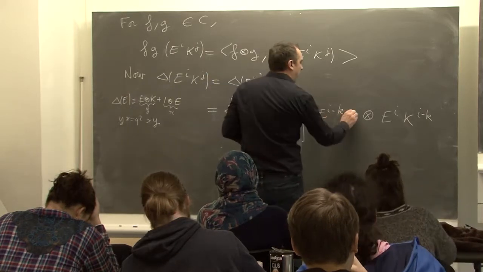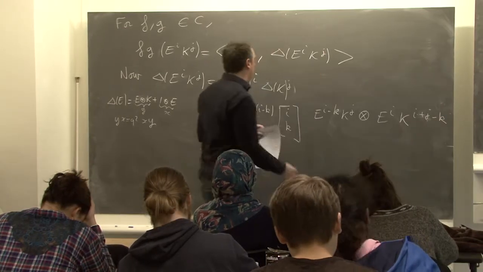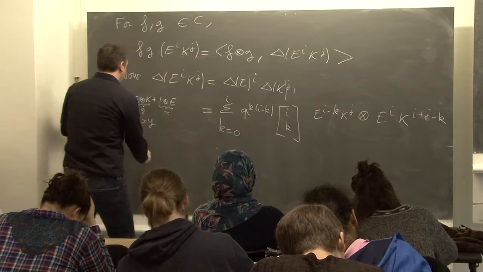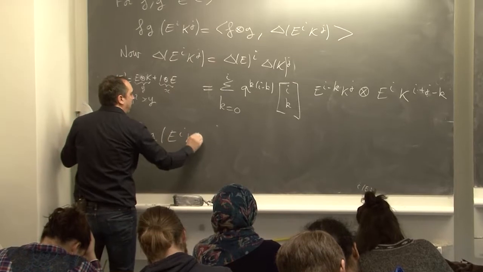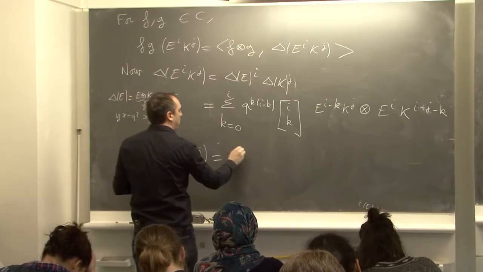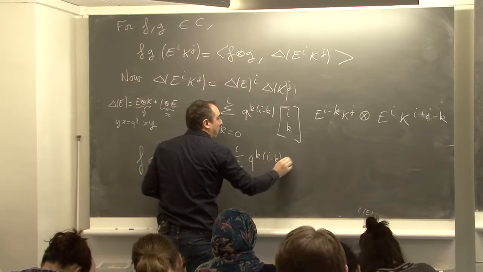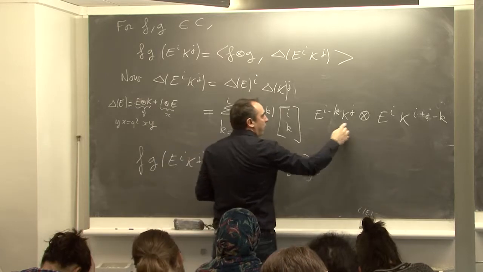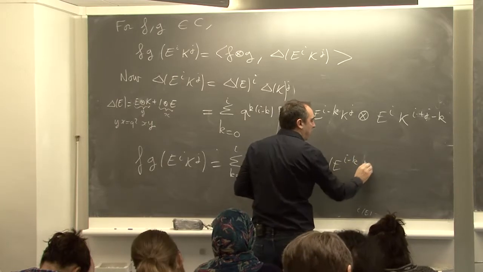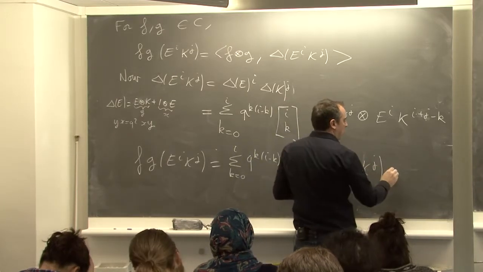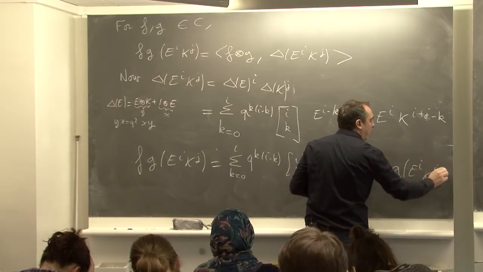So this is a coproduct, and we have this formula: f g applied to E^i K^j is the sum of q^(k(i-k)) binomial, f applied to E^(i-k) K^j, g applied to E^k K^(i+j-k).